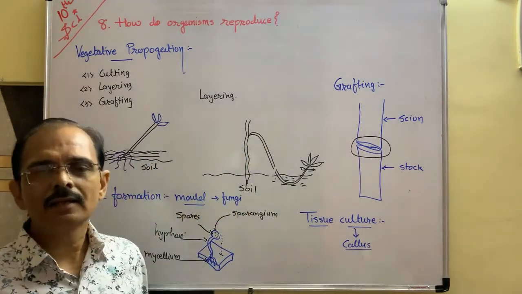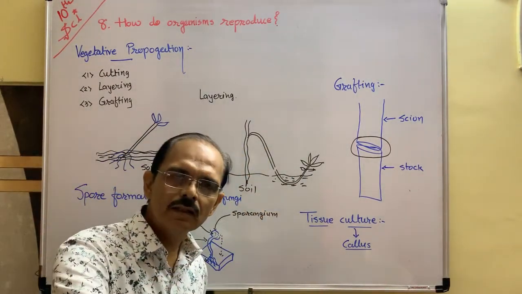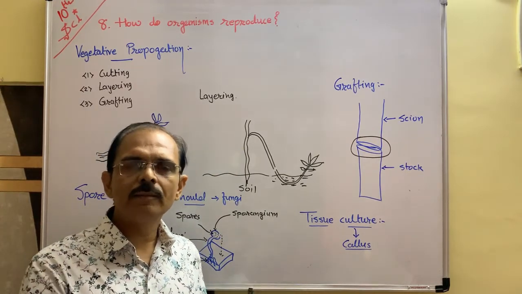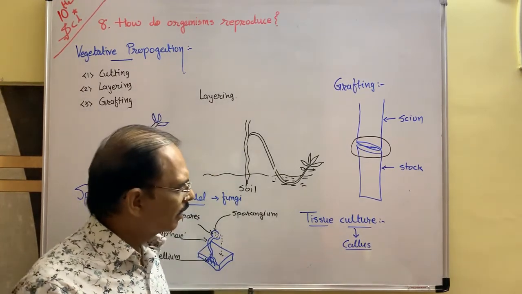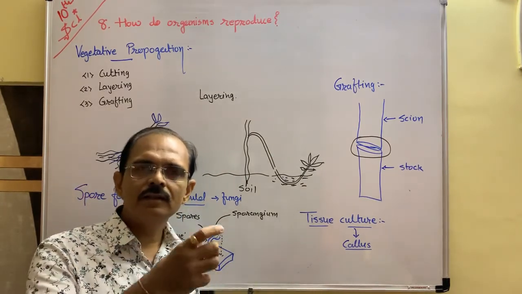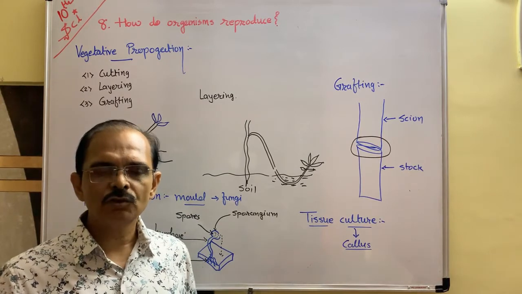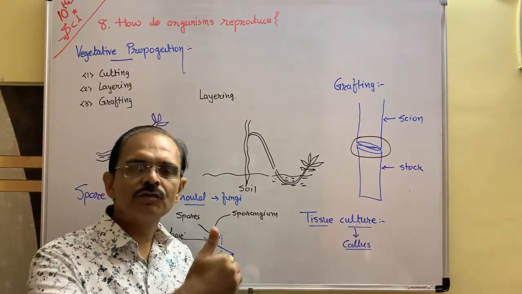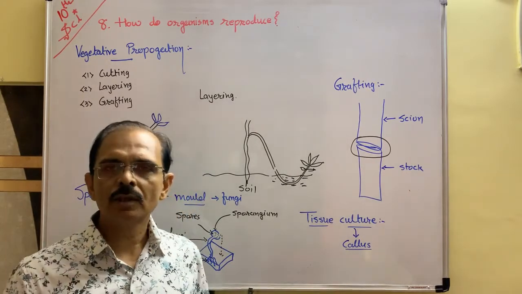After that, this callus is transferred into another vessel. In the other vessel, some other chemicals are there which cultivate the new characteristics of the plant, and after that it is transferred into the soil, into the field.